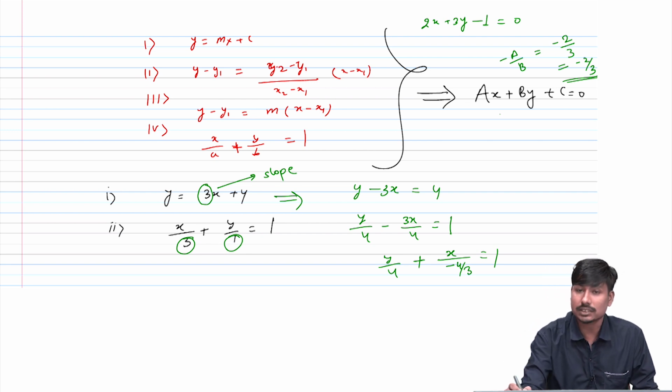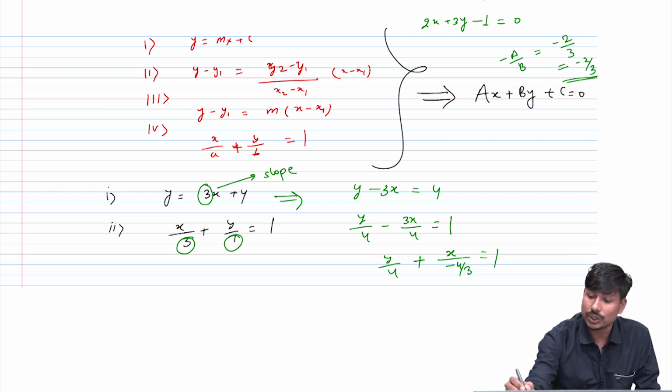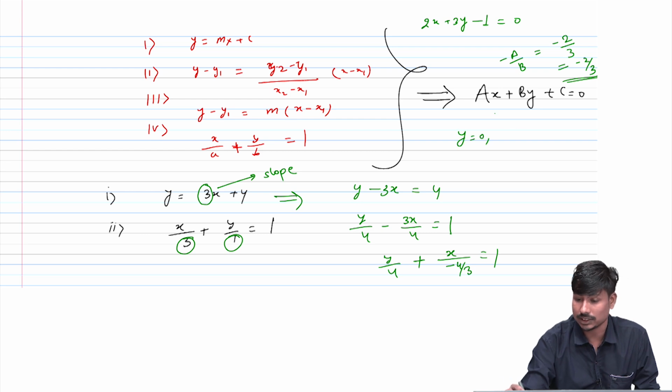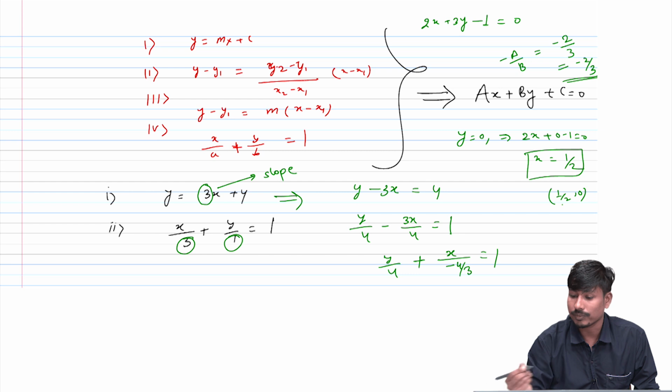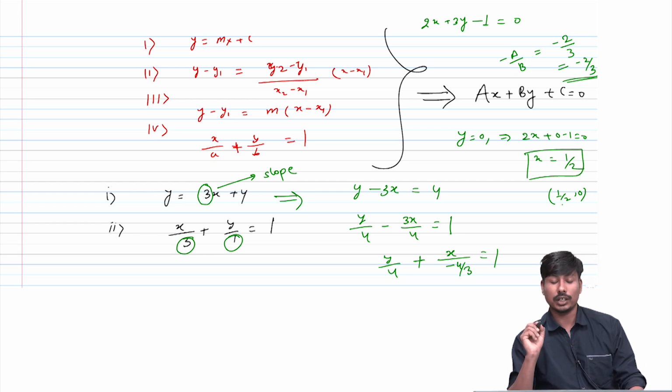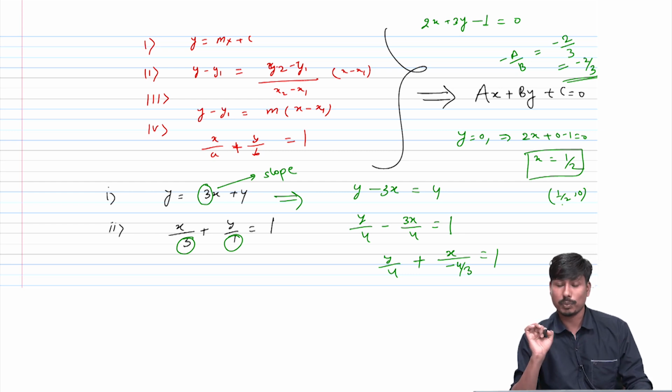What if I ask what is the x and y intercept for this? I will say put y is equal to 0, and you will get the x intercept. So 2x plus 0 minus 1 is equal to 0, so x is equal to 1 by 2. So here the x intercept is (1 by 2, 0). Similarly, I can do it for the y intercept.